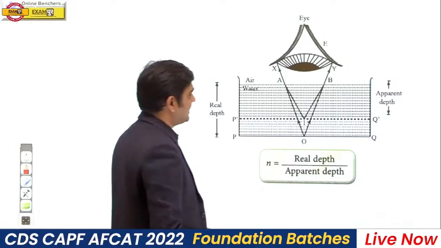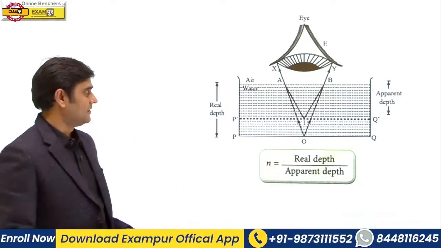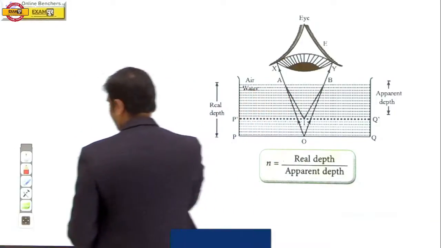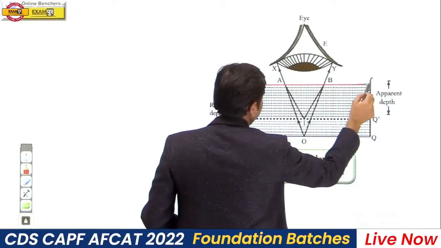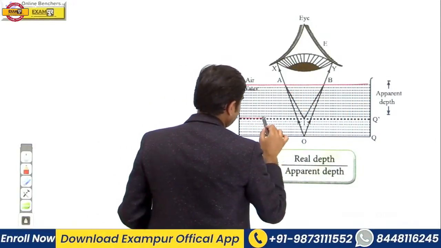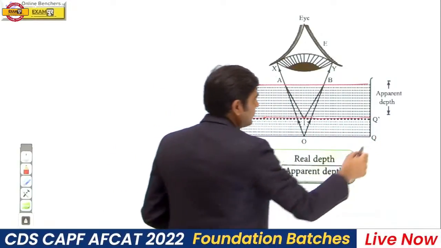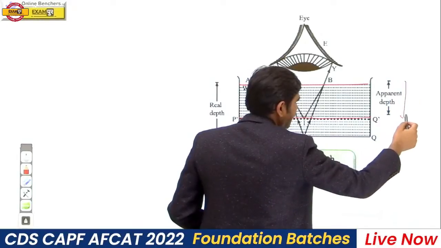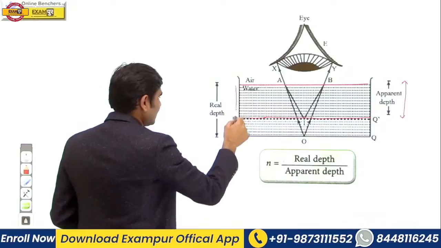So a swimming pool appears to be less deep than the actual depth. When we see, suppose this is the water surface and suppose this is the swimming pool. When we see, the swimming pool will appear less deep than the actual depth. So this depth is known as apparent depth, and this will be your real depth.